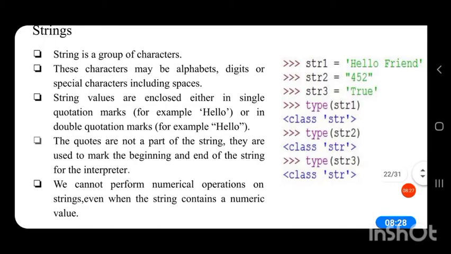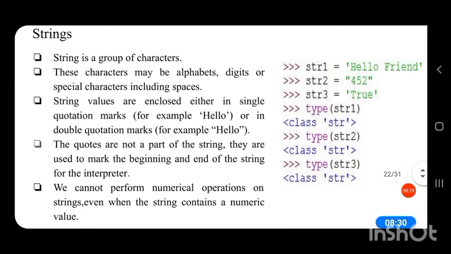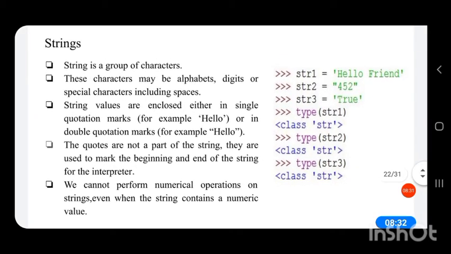String is a group of characters. So let us see what is a string data type. String is a group of characters. These characters may be alphabets, digits or special characters including spaces.